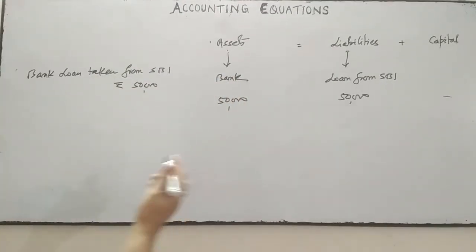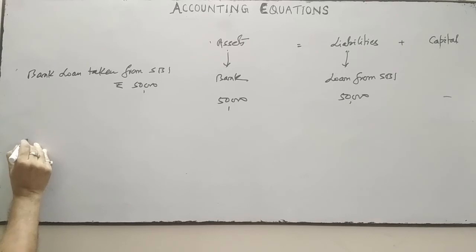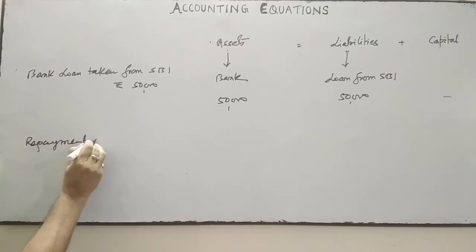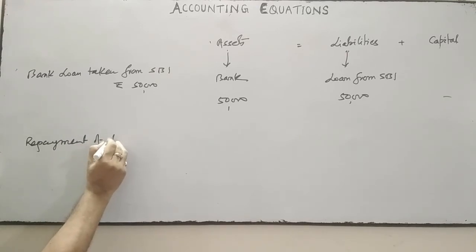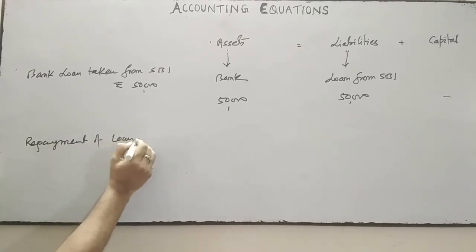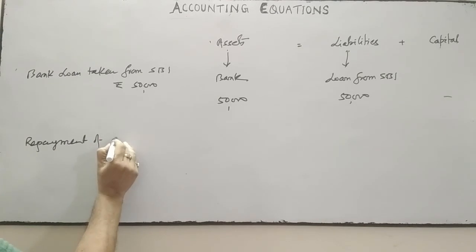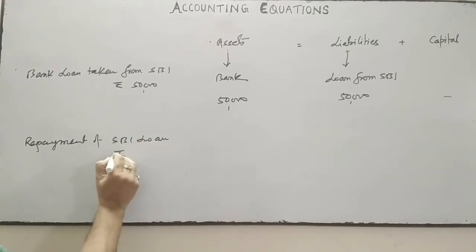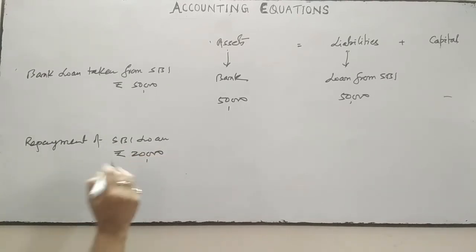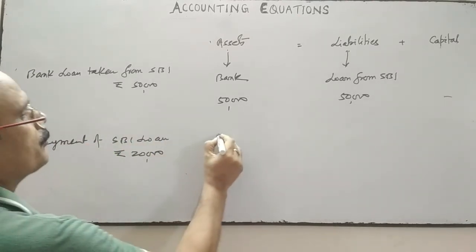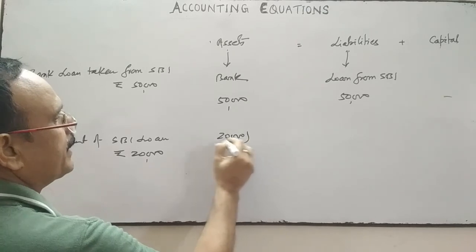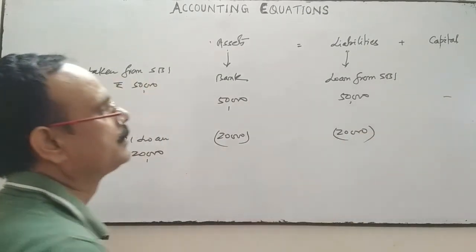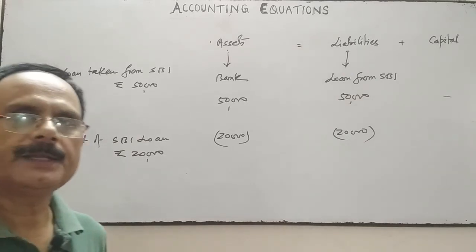Suppose we repay the loan. Repayment of the SBI loan, rupees 20,000. 20,000 of the loan is repaid. So 20,000 will be deducted from the bank account and 20,000 will be deducted from the loan account. The equation is balanced.